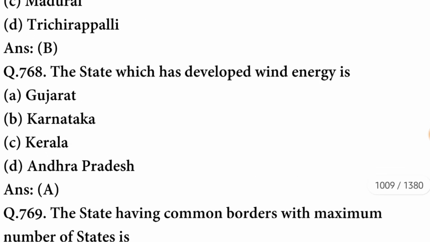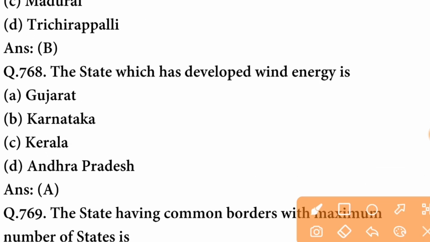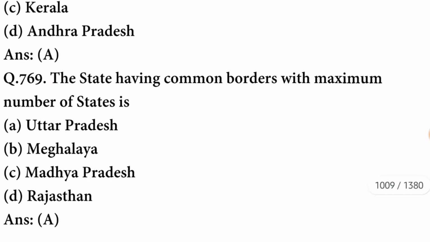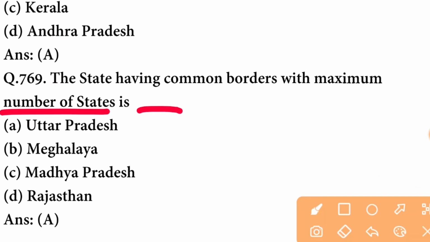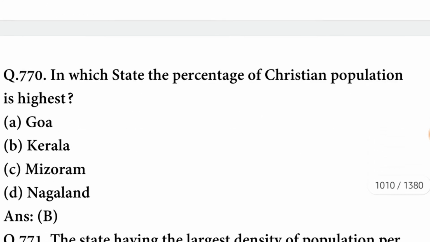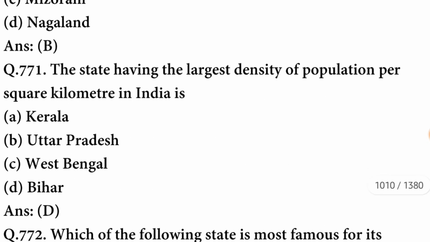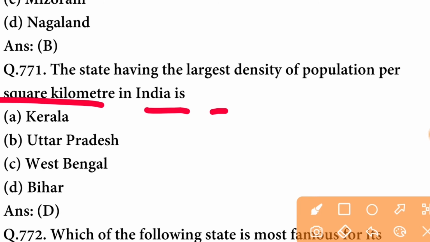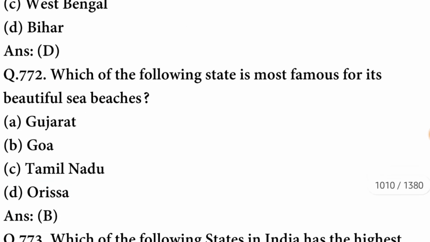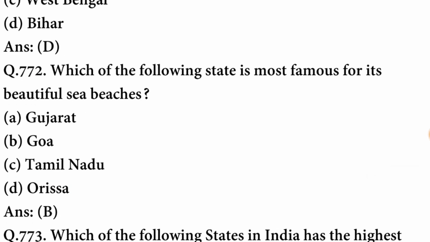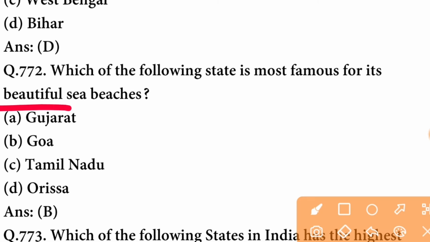Which one of the following districts of MP has a border with another state? The district is Rewa. A option is correct. Next question. Which one of the following is a local coastal district of Tamil Nadu? It is Kanyakumari. The state which has developed wind energy in the state is Gujarat. The state having common borders with maximum number of state is Uttar Pradesh.